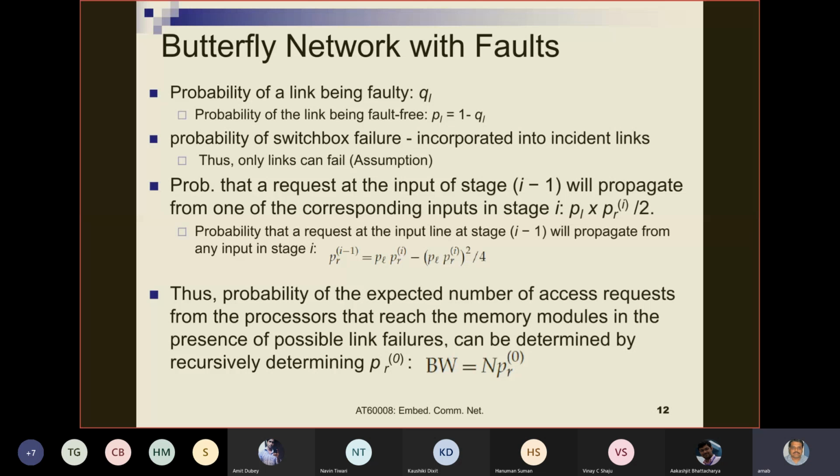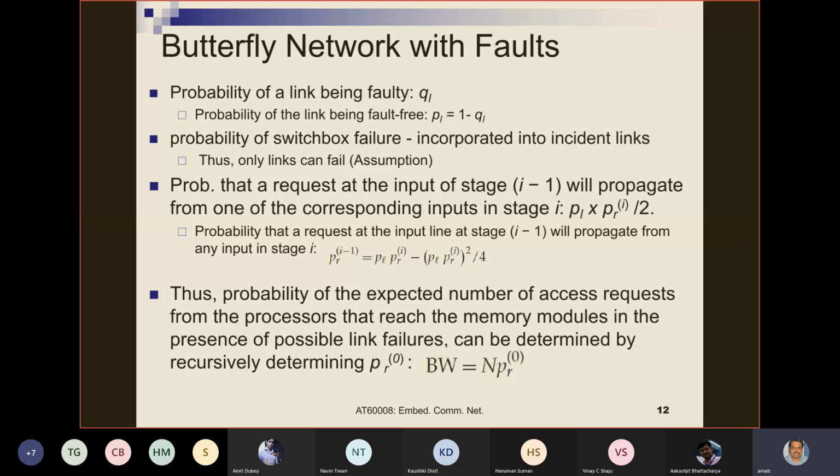So the probability of a link being faulty is QL. The probability of the link being fault free will be 1 minus QL, or PL. Now, we are not considering switchbox failure in this case. Do switchboxes not fail? Switchboxes fail, but we can incorporate switchbox failure. We can consider the switchbox failure probability as incorporated into the failures of the corresponding, let us say, output links or incident links.